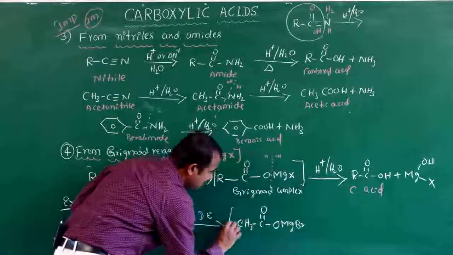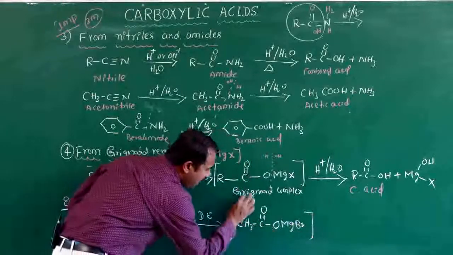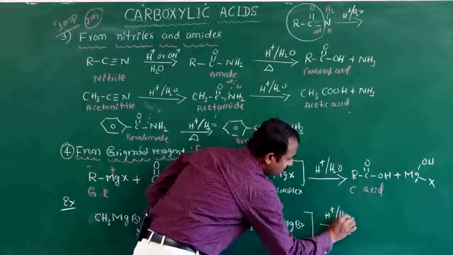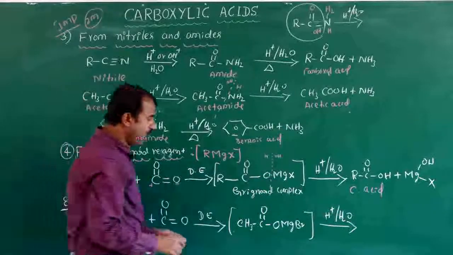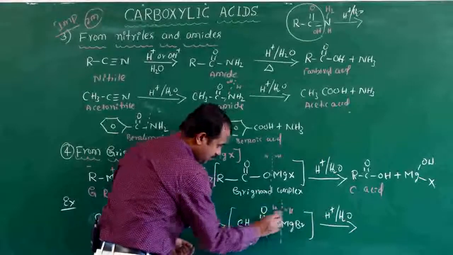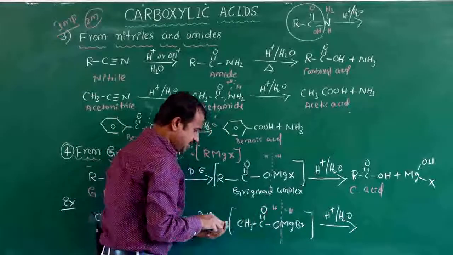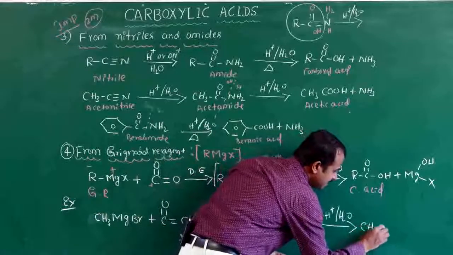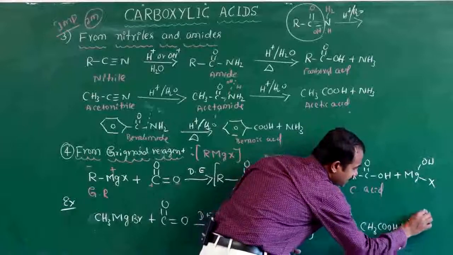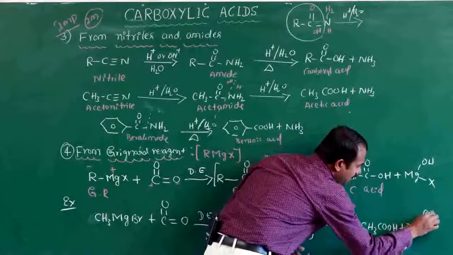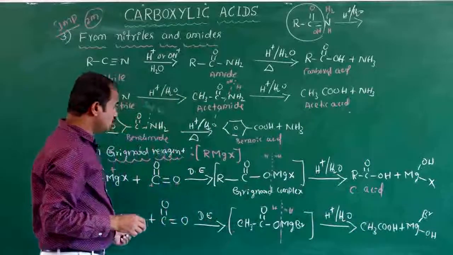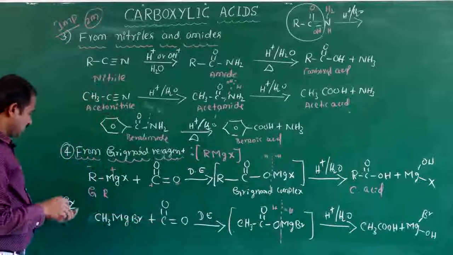This is called the Grignard complex, which undergoes hydrolysis with HOH to form CH3COOH plus MgBrOH. This is also a preparation of carboxylic acid from Grignard reagent.